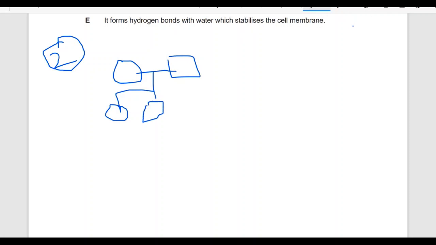Oh God, it's going horrible. My drawing is horrible and drawing with the mouse is more difficult, so I hope you can understand, right?